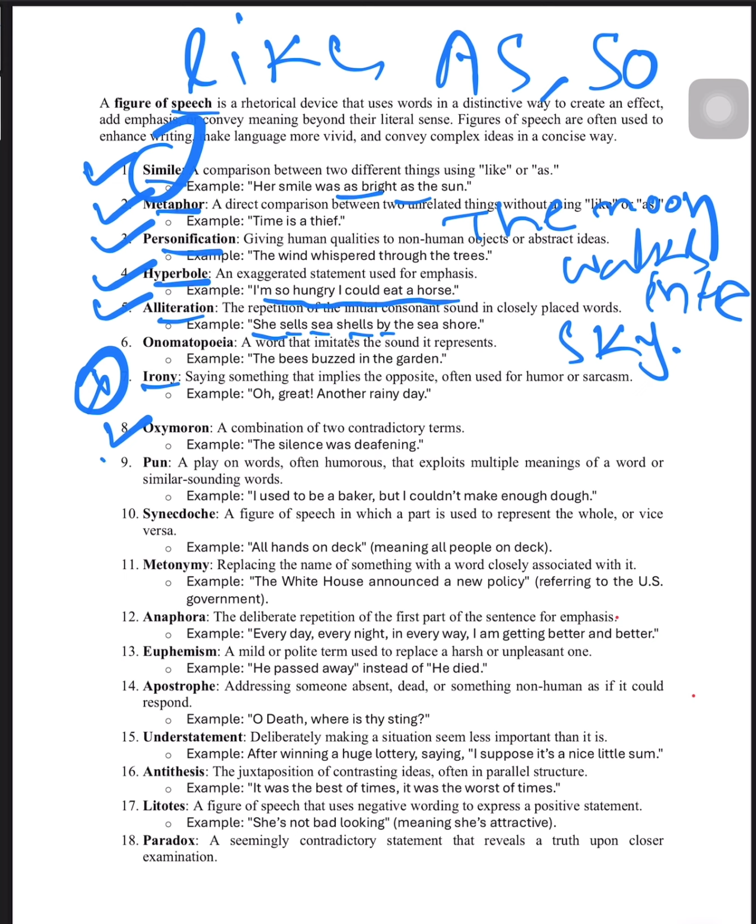Okay, next, what is pun? Pun is a play of words. When we are playing with the words, that is actually a pun. For example, I used to be a baker, but I could not make enough dough. So I used to be a baker, but I could not make enough bread. Okay, so this is an example.